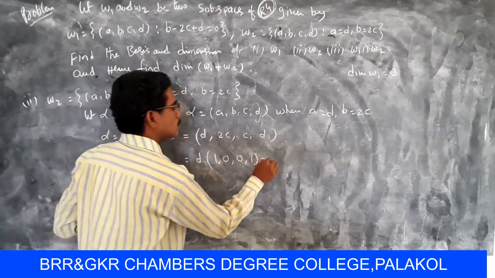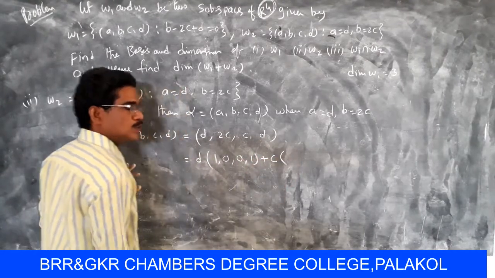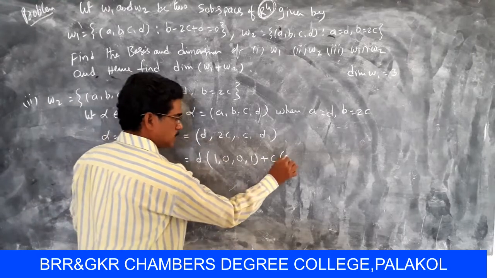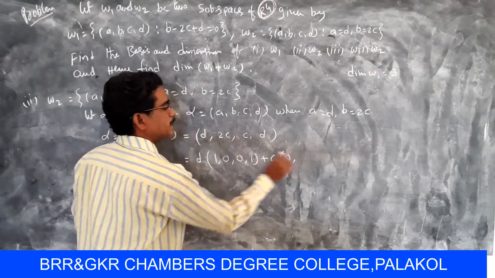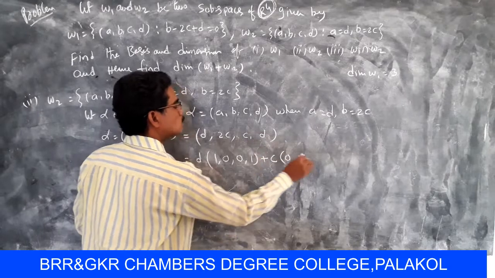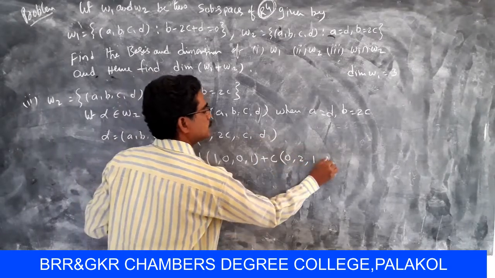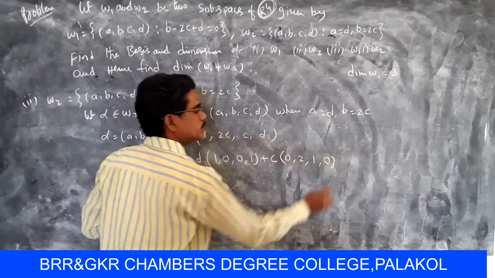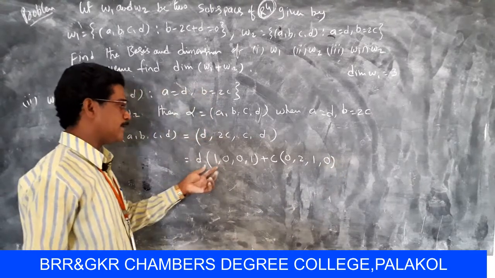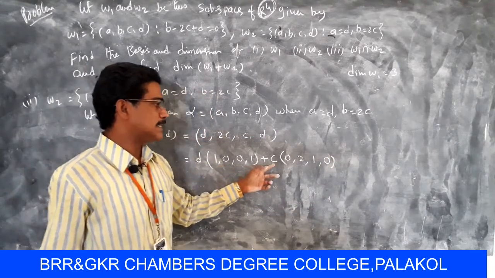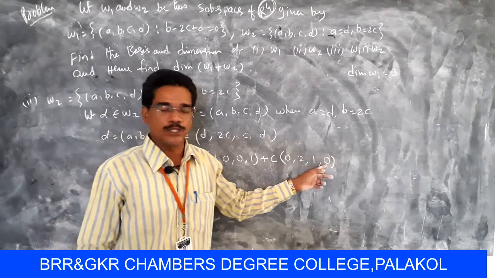Another one is C into (0, 2, 1, 0): here there is no C so 0, it is 2 times so 2, 1 time 1, and there is no C so 0. So finally D into (1, 0, 0, 1) plus C into (0, 2, 1, 0).